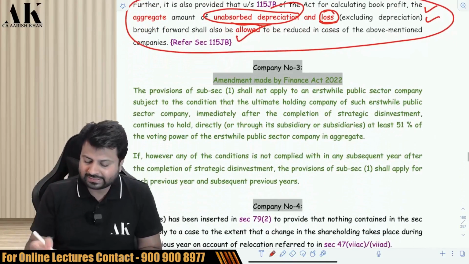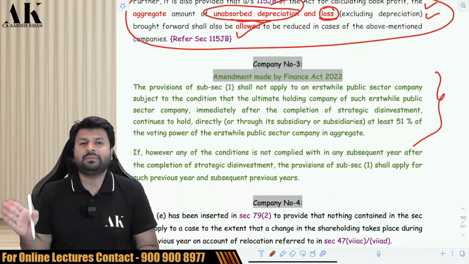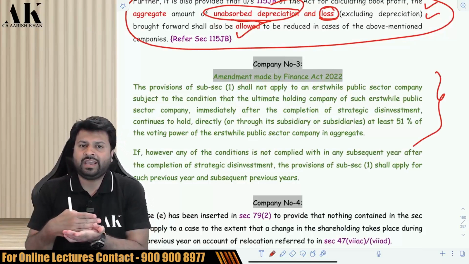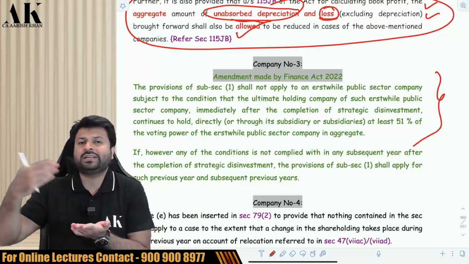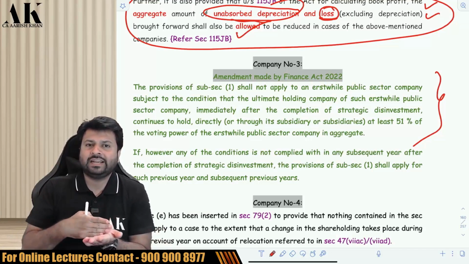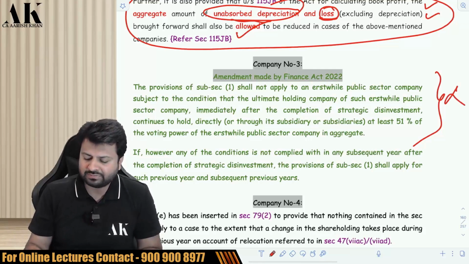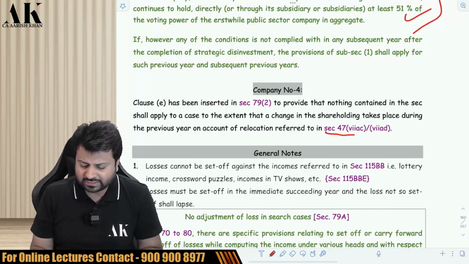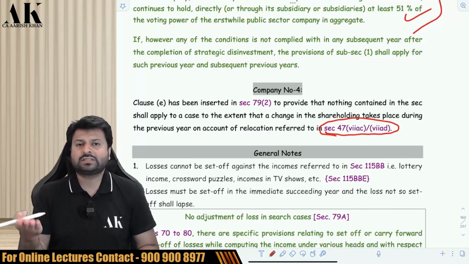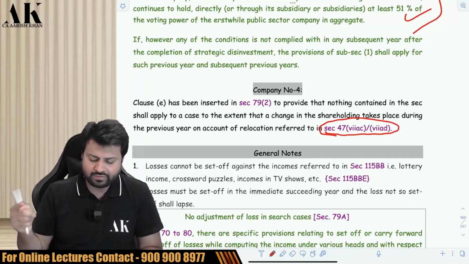Okay. Next is an amendment made by Finance Act 2022. Now, this is done for the purpose of strategic disinvestment of Air India with Tata's. So in case Air India is getting merged with Tata's, that is, if Air India, a public company, is getting merged with a private company, their losses will not lapse, subject to some conditions. Okay, that is what is mentioned. And the fourth one, I am not saying much because that is dependent on section 47(7)AC, which as of now we don't know what 47(7)AC and 7AD is all about. Later on, whenever it comes, I'll be speaking about that.